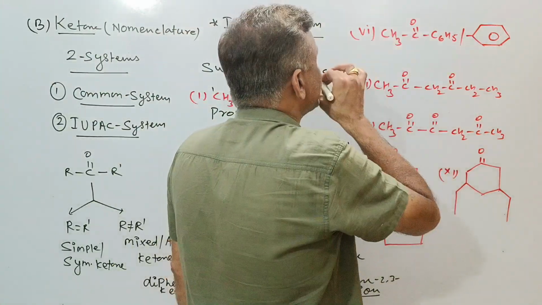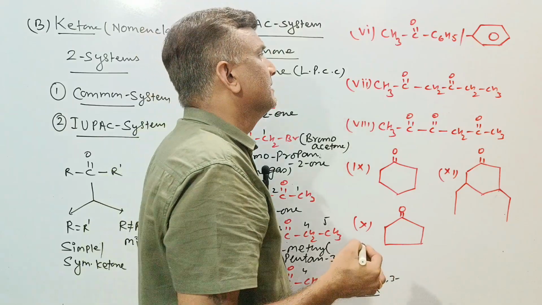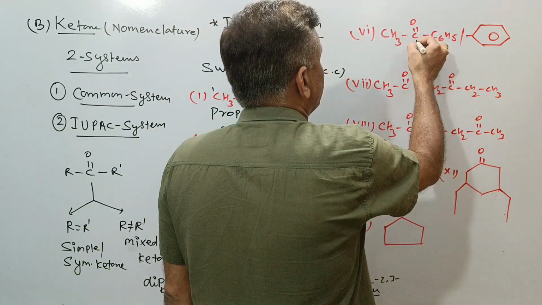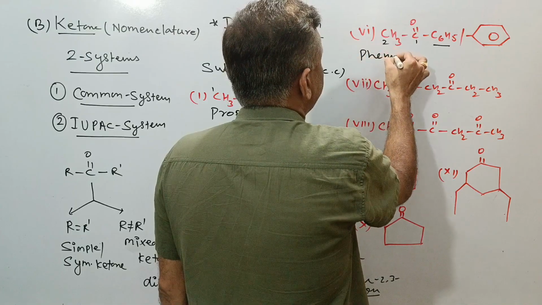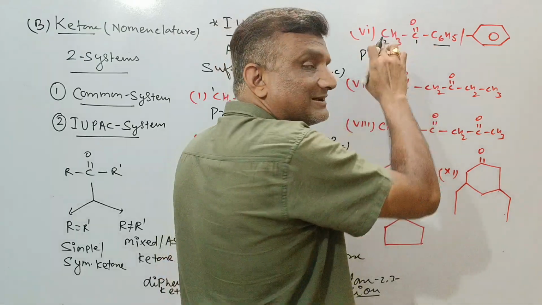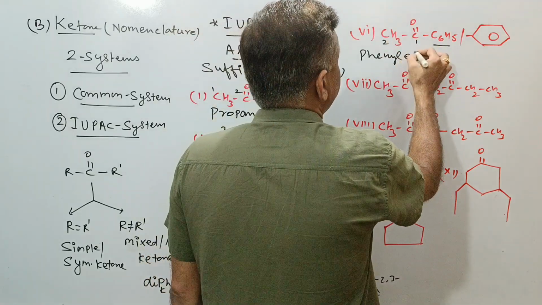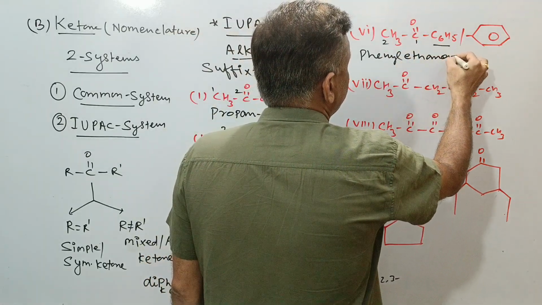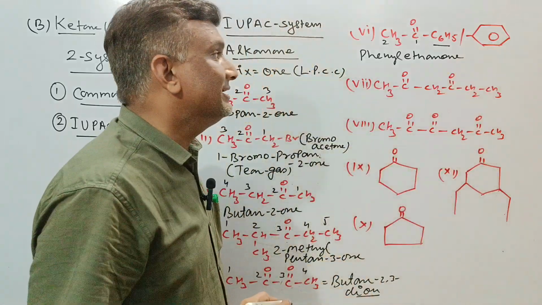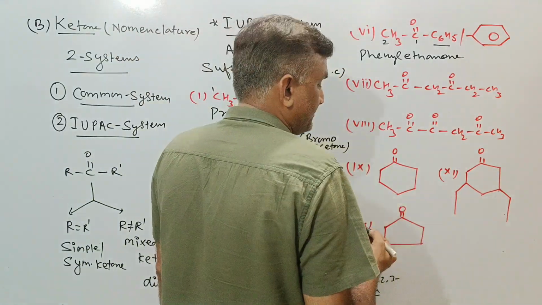If we go with this kind, then the common name is also acetophenone. But if we go with the structure, then this is the phenyl group. So you will call it phenyl. The functional group is present in this chain, so we will take this chain. There are 2 carbons in the chain, so eth, single bond 'an', and there is the ketonic group, so 'one'. Phenylethanone. It may also be in the form of a substituent.